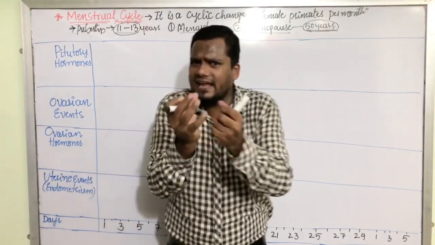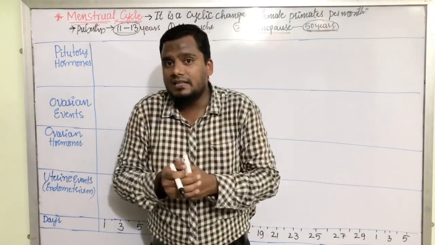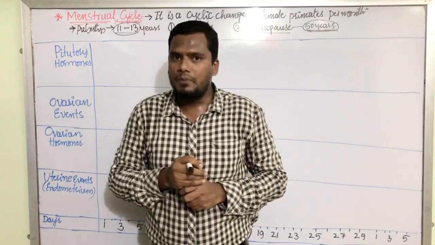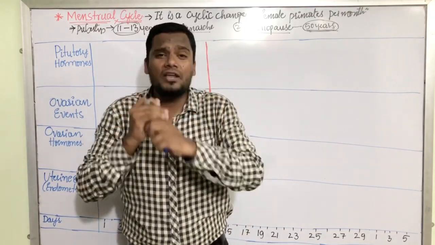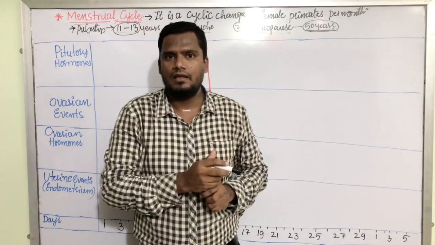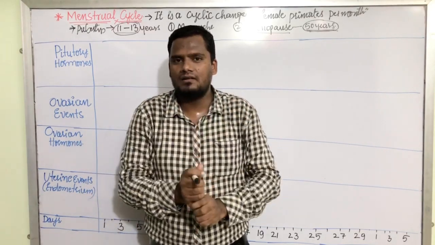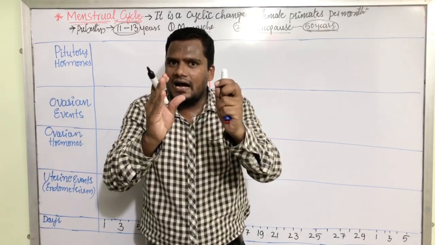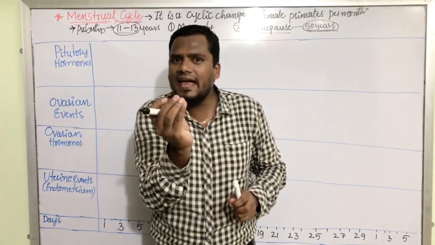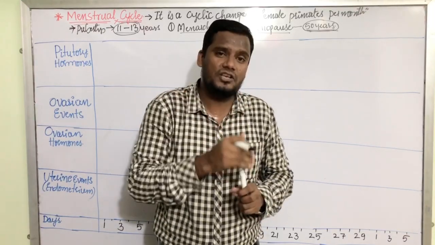If you ask any gynecologist nowadays, they suggest you to have the baby as early as possible. Because we know during the menstrual cycle, the ovary releases one egg at the middle of the menstrual cycle. That is particularly on the 14th day. On the 14th day, the egg is released during the menstrual cycle.